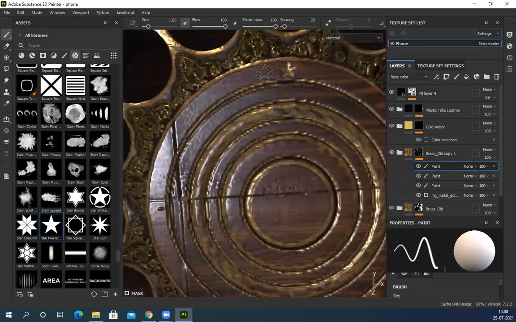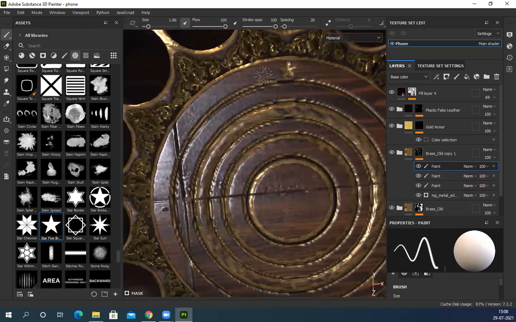But if I want to repeat and change the direction, what I can do is Control and left mouse button. So see, I can repeat the stars.